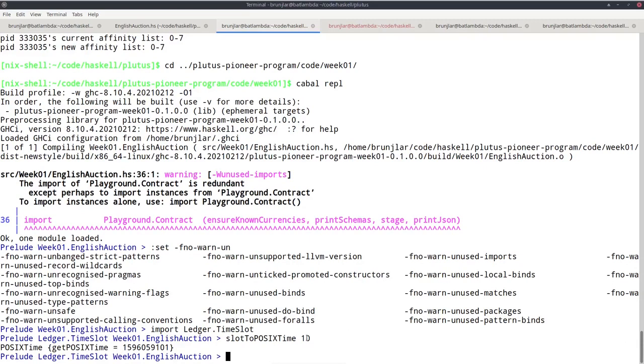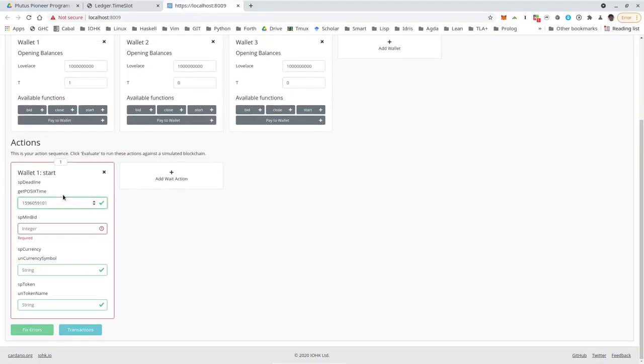Probably, I think the simulation always starts at the beginning of the Shelley era. So probably if you convert that, it will be sometime summer of 2020. But in any case, we can use this value. So let's use the value here.